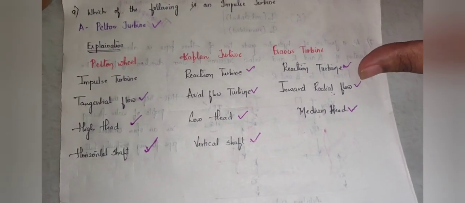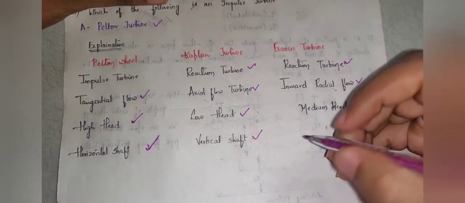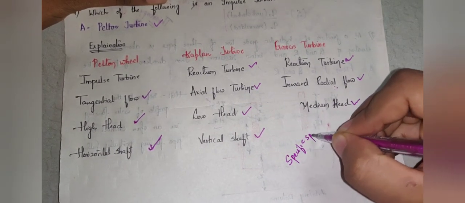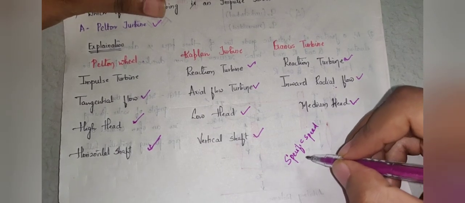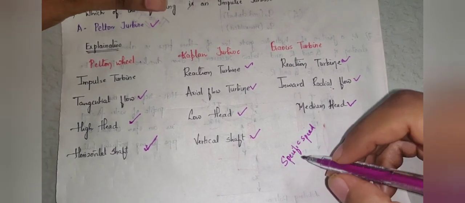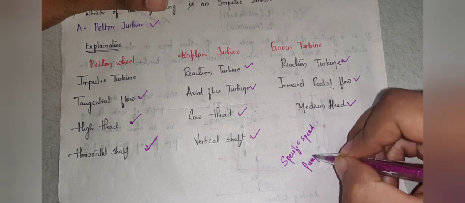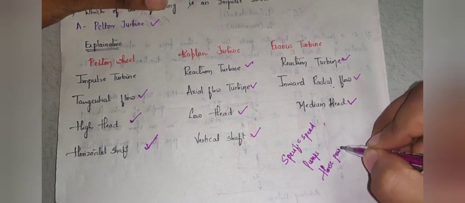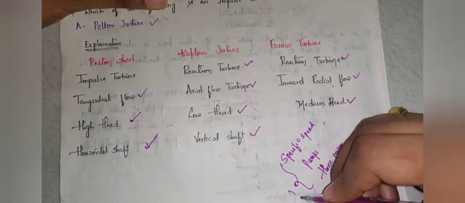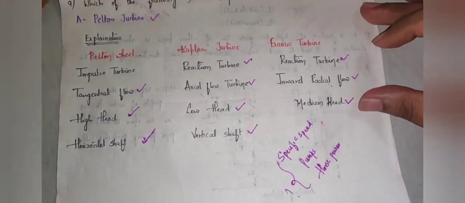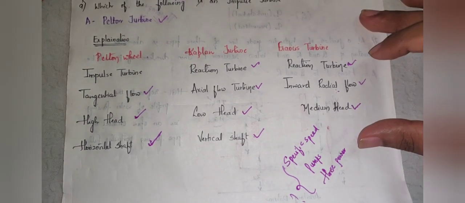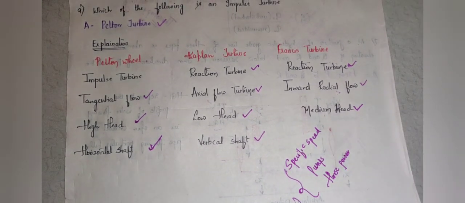Here I also want you to go through what is specific speed of turbines, specific speed of pumps. They may also ask you what is a horsepower. These are the different questions which may arise. So have a look at this. I hope you understood this one. Moving on to the next question.